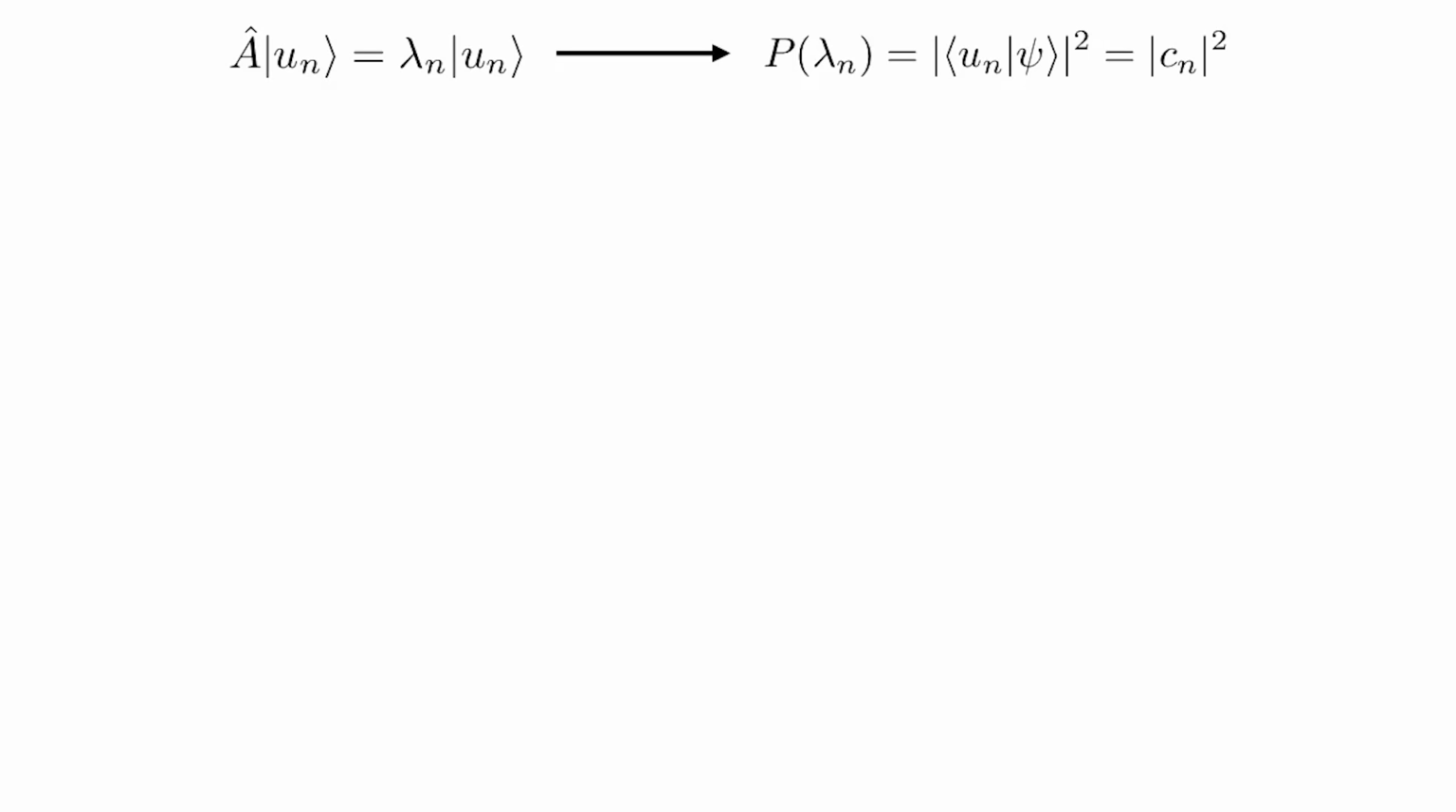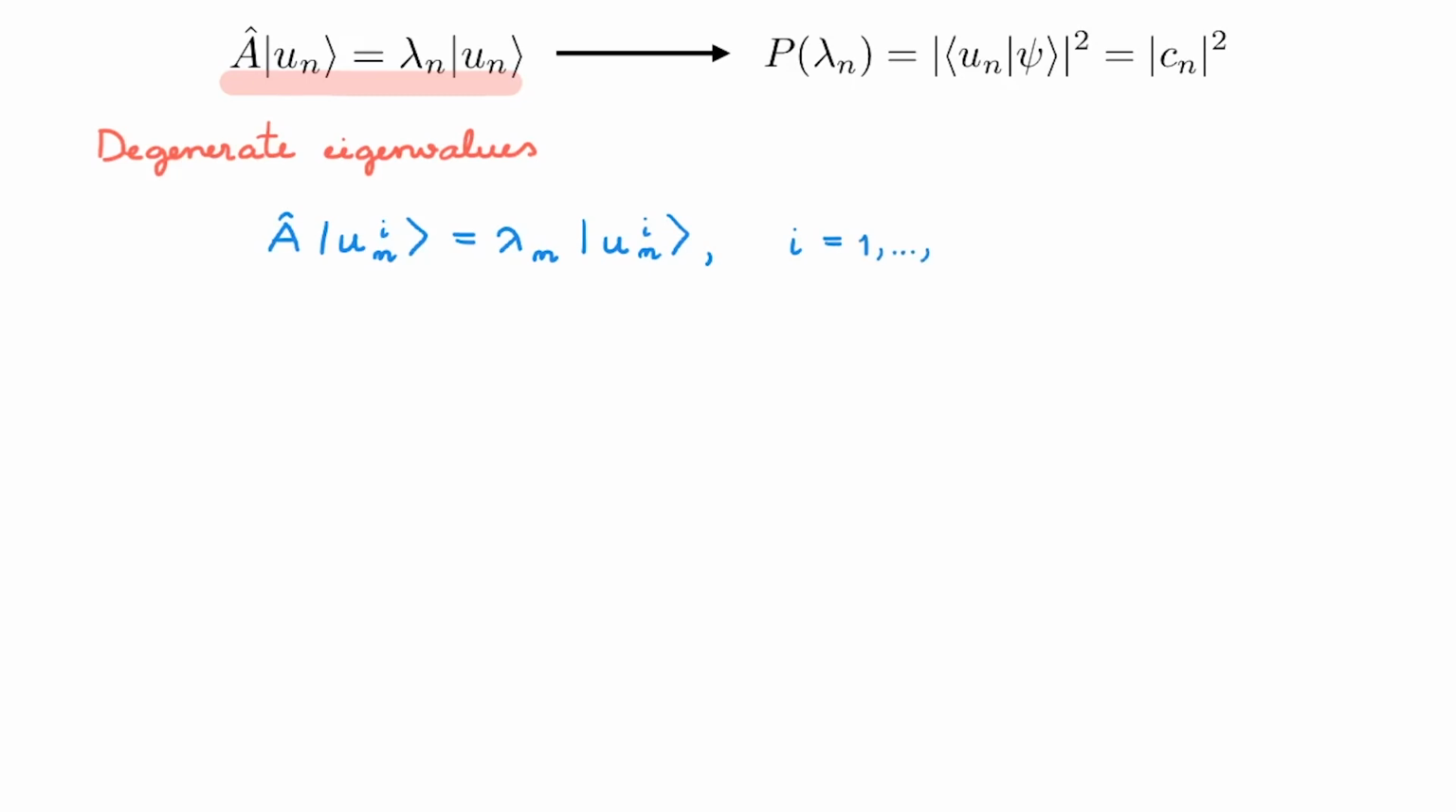We next want to look at what happens when we have degenerate eigenvalues. If lambda n is a degenerate eigenvalue, then the eigenvalue equation at the top here needs to be updated to A acting on u_n^i equals lambda n u_n^i, where i runs from 1 to g_n. We have already encountered this eigenvalue equation for degenerate eigenvalues lambda n in the video on eigenvalues and eigenstates. It is telling us that there are g_n eigenstates that share the same eigenvalue, and these g_n different eigenstates are labeled by the index i.